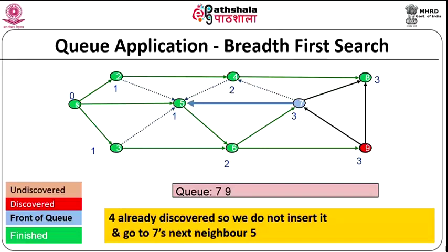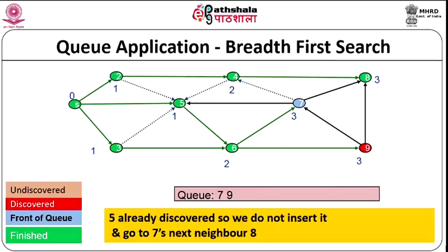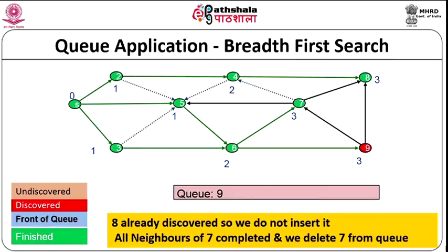Now, all neighbors of 7 are over. So, we completed 7 at level 3. This is the first node that has 8 and 7 at level 3, which we have finished. We delete it from the queue. Now, what happens? The only node left in the queue is 9. So, we start processing node 9.